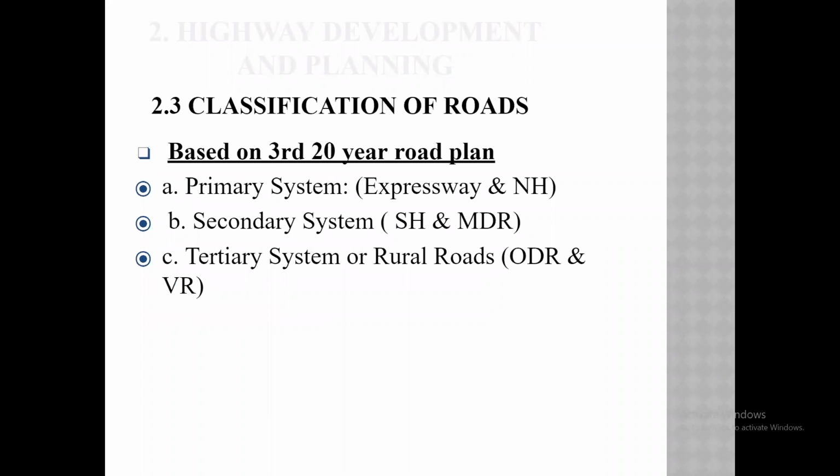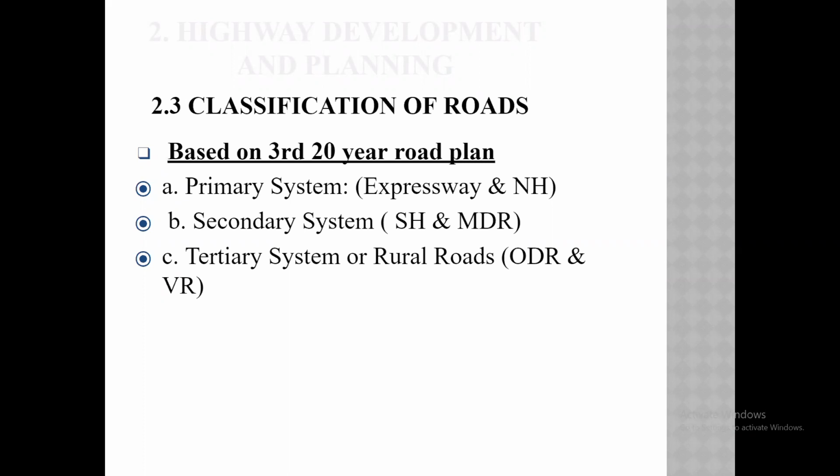Then we have seen the classification based on the third 20 years road development plan. On the basis of the third development plan, the roads are classified as primary, secondary, and tertiary systems. In the primary system, expressways and national highways are included.